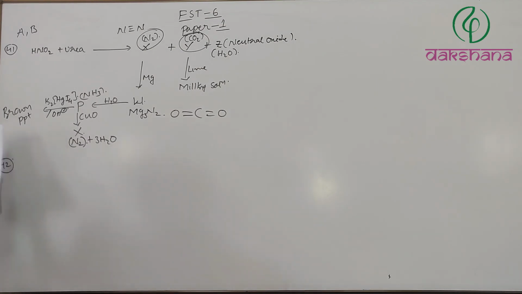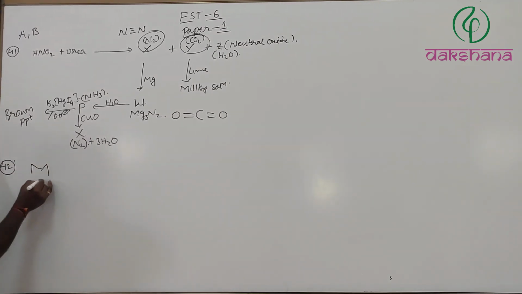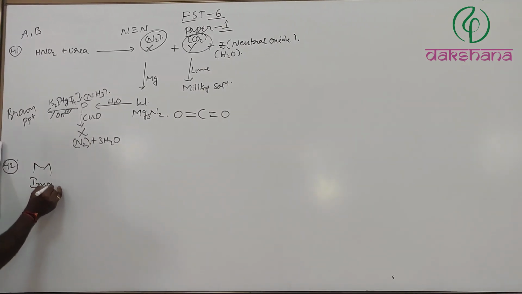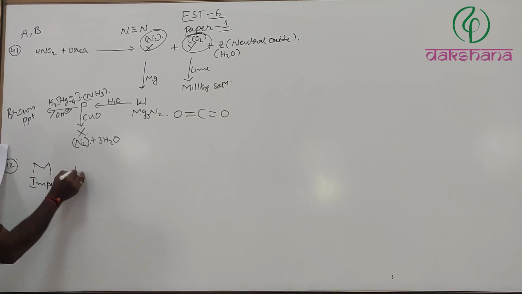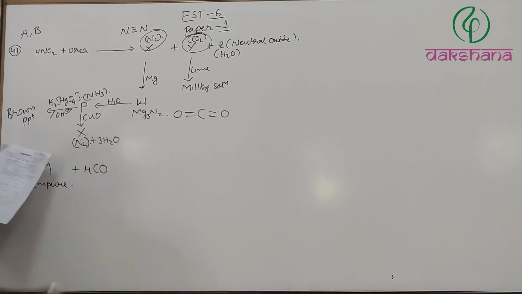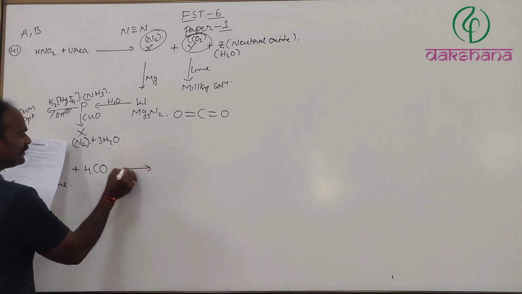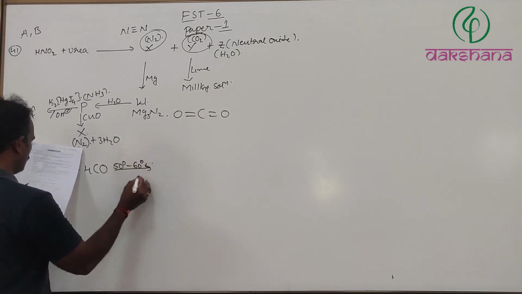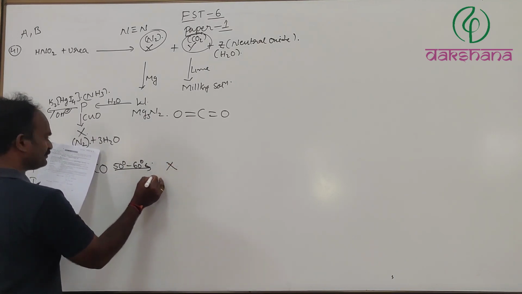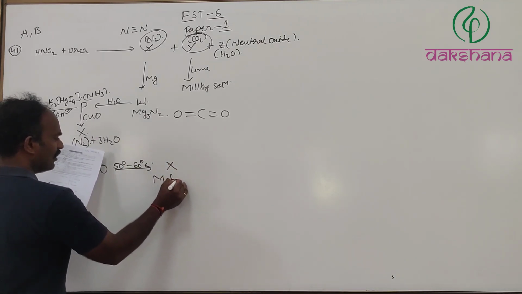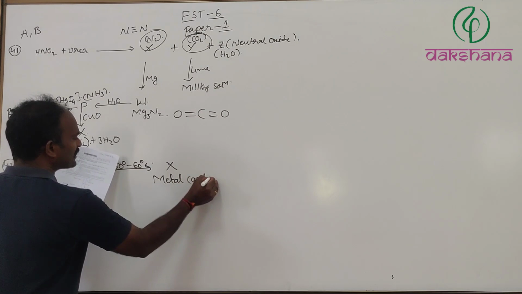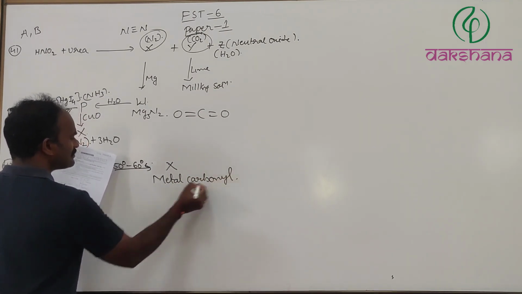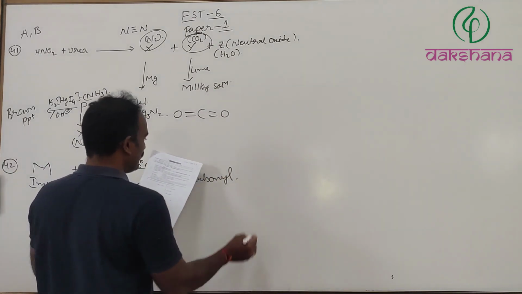Next, question number 42. An impure metal M, when it reacts with 4 moles of carbon monoxide at a temperature of 50 to 60 degrees Celsius, gives X, a metal carbonyl complex.